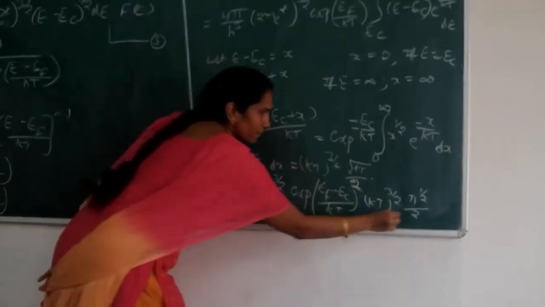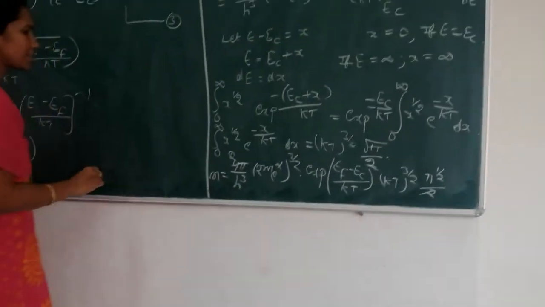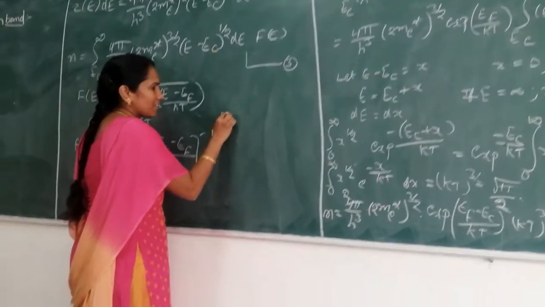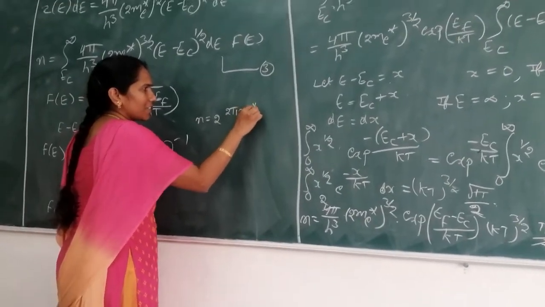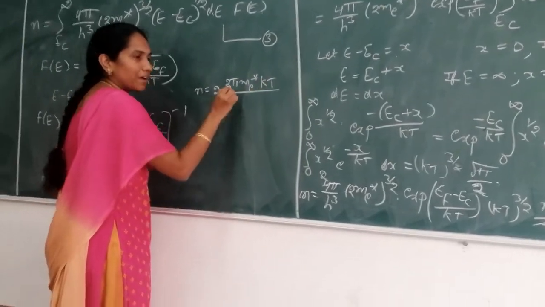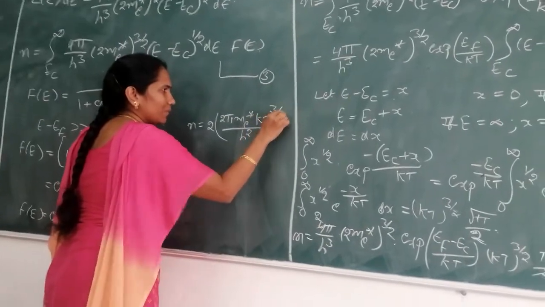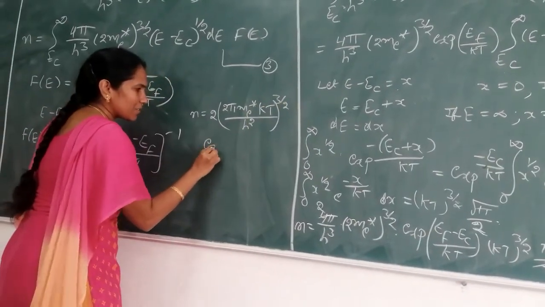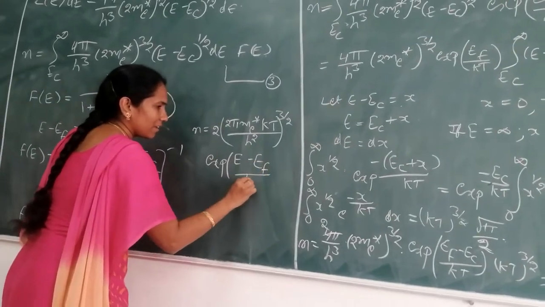Now if we simplify this, we get the final expression for the number of electrons: 2 into (2π m_e* kT by h²)^(3/2) into exponential of (E_F − E_C) by kT.